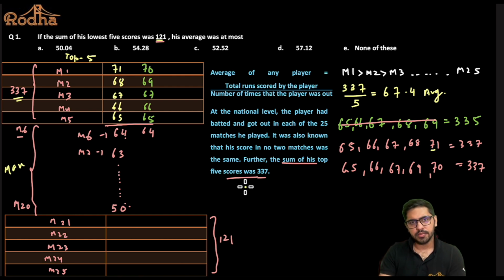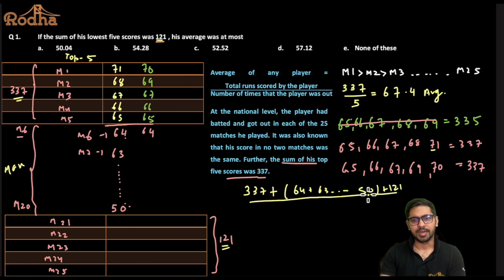Plus the matches in the middle, the 15 matches. What are the scores here? Can I say it starts from 64 plus 63 up to 50? And the bottom 5 matches, the lowest 5 scores, are 121, and to find the average we need to divide by 25. You can make use of the on-screen calculator here. When you solve this, you'll get your average as 52.52. So that will be your required answer.